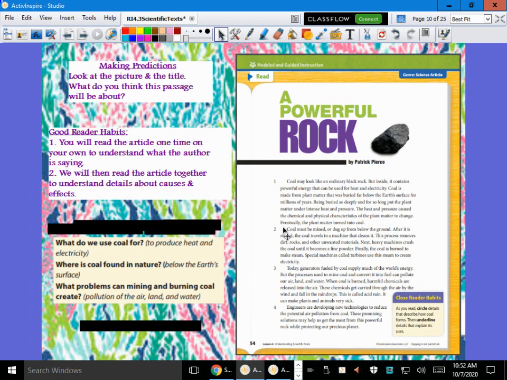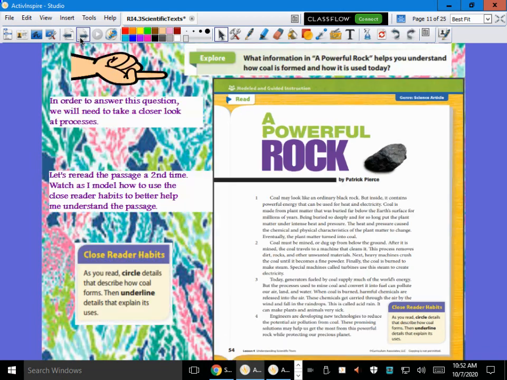So we have a good understanding of what we've read about what coal's for, where I can find it, and some problems that we have with burning and mining coal for the environment. But we're not done understanding because we're going to use our close reader habits here. Now, as I go through this the second time, let's mark up our text. I'm going to go grab my pen here, and I'm going to do my very best to make sure I mark up my text nicely for you.